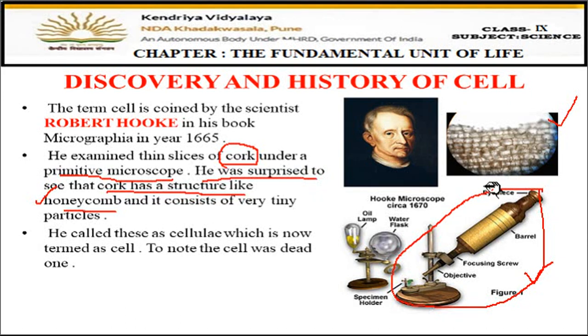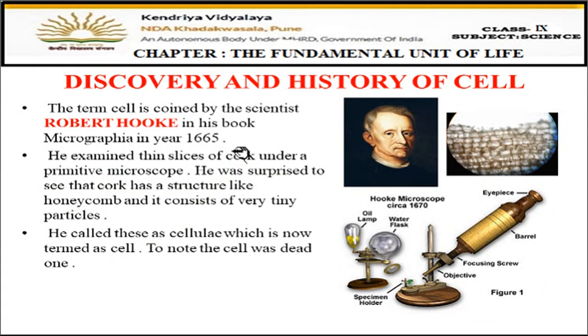As you all know, in the honeycomb there are small compartments. Here also you can see small parts, right? These are the small compartments. So they look like a honeycomb, and that's why he gave the word cellulae to these compartments. He first used the word cellulae, and nowadays this word has changed and we are calling it the cell.